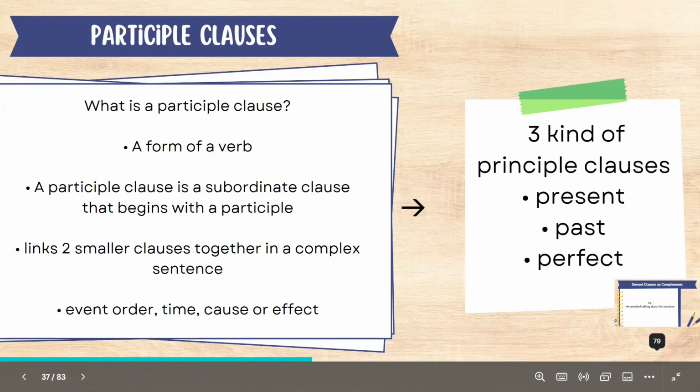They can give more information about a verb or an idea in a sentence. They usually show order of events, time, cause, or effect. There are three kinds of participle clauses: present, past, and perfect. Next page.